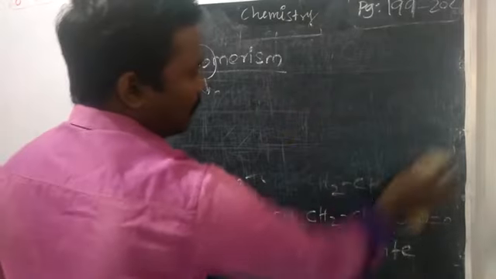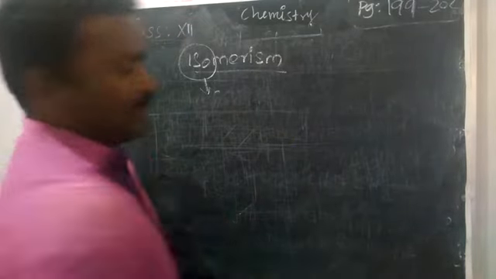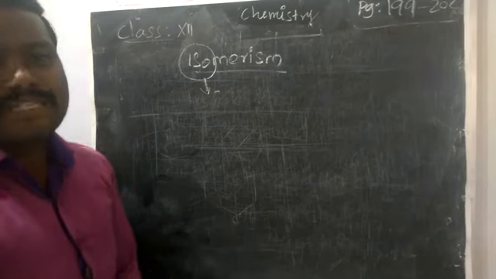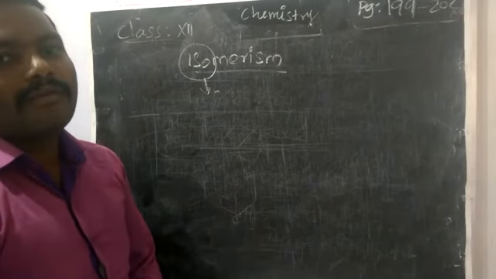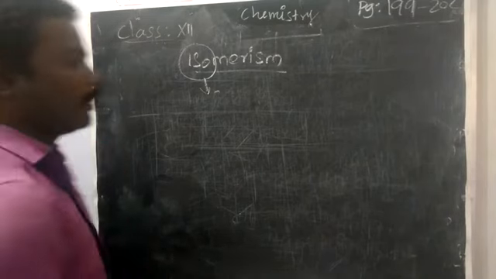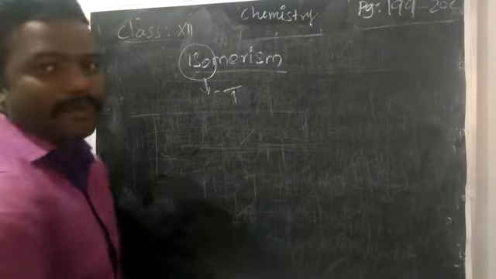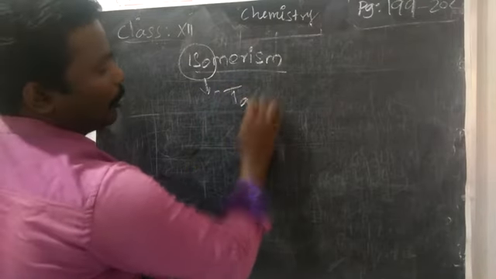The next one, the fourth one, is tautomerism. Tautomerism is a special type of isomerism exhibited by nitro compounds. What is this special type of isomerism? Tautomerism.